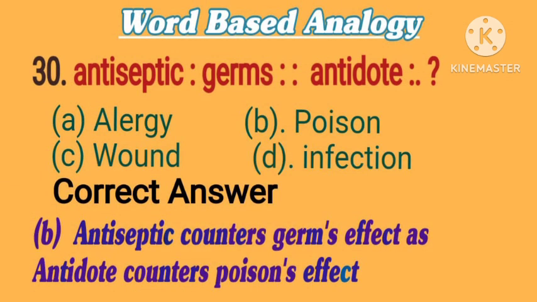30. Antiseptic is to germs, as antidote is to what? Options are A. Allergy. B. Poison. C. Wound. D. Infection. Correct answer is B. Antiseptic counters germs' effect, as antidote counters poison's effect.